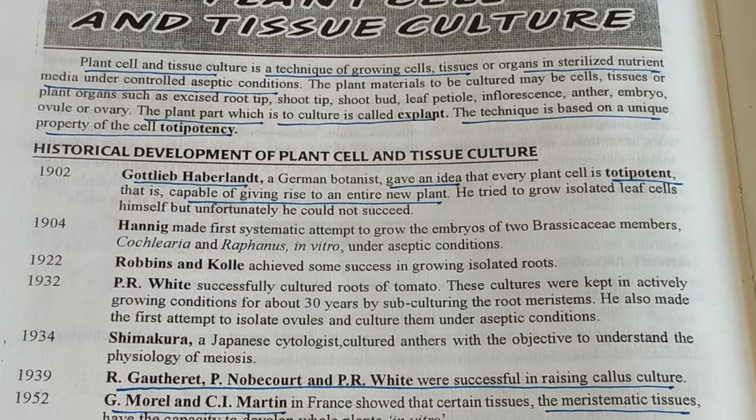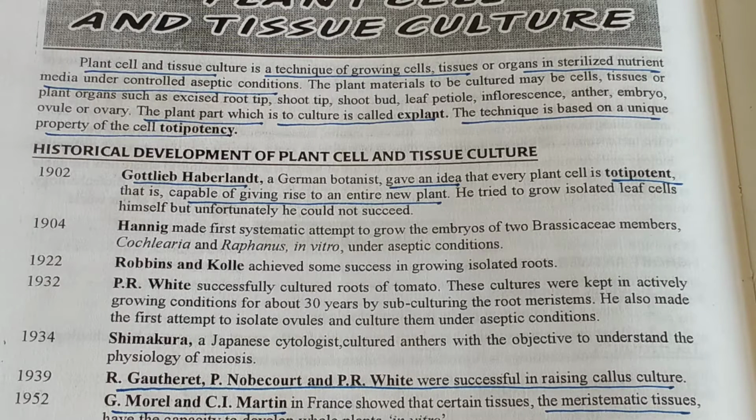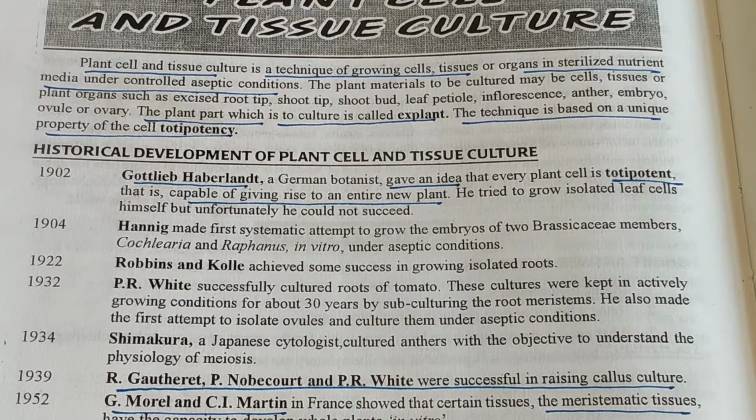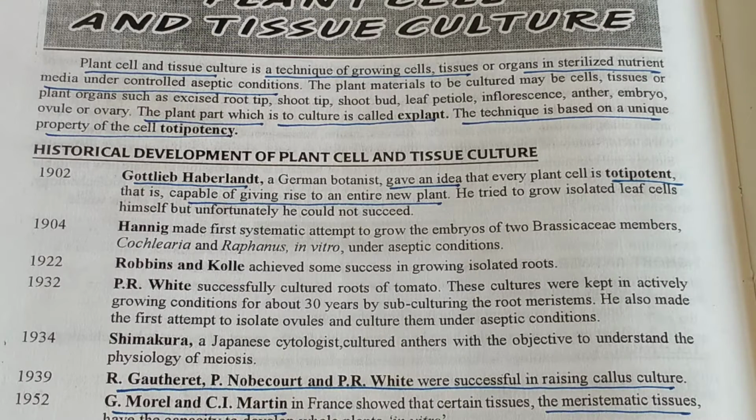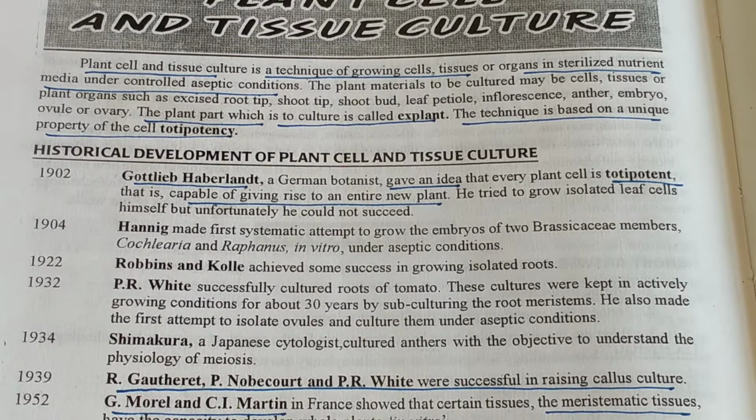Always remember, biotechnology is initiated, it will begin, by the involvement of a nutrient medium. It is very important that you should have a nutrient medium for cell or tissue culture.